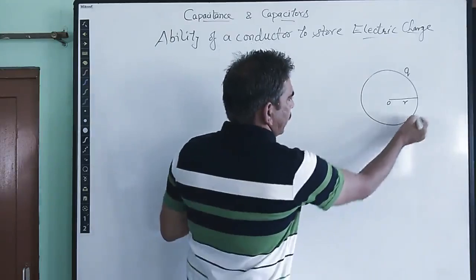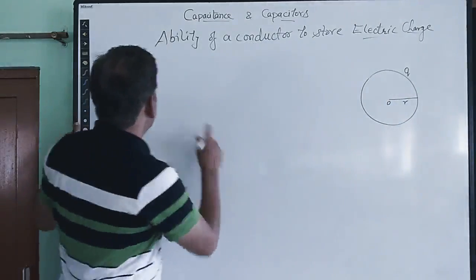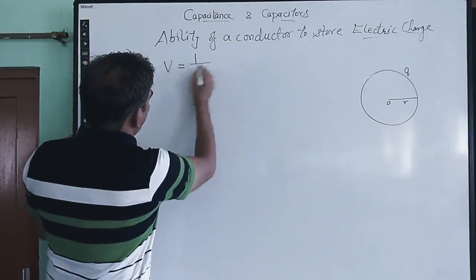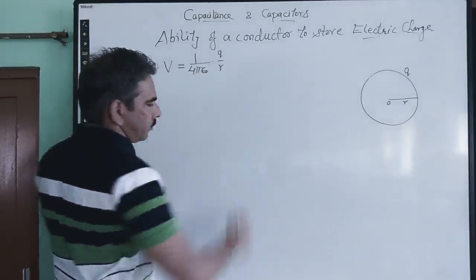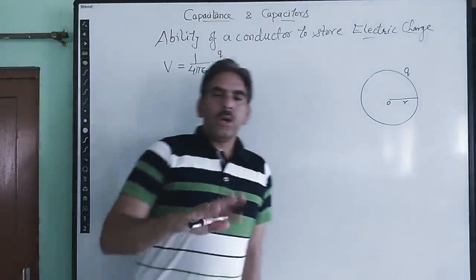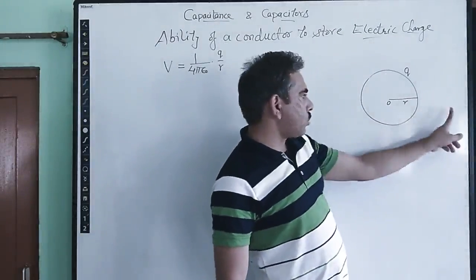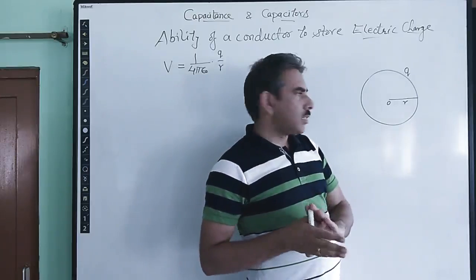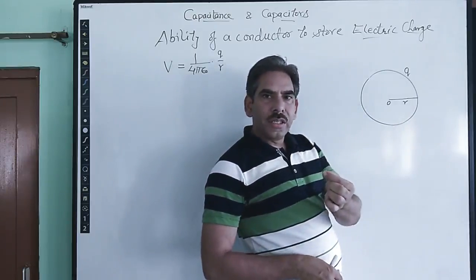So at any point on the surface of this conductor, the electric potential, we can say it is to be 1 upon 4 pi epsilon naught into Q upon R. At any point on the surface or outside this conductor, the electric potential is, or we can say this spherical conductor behaves just like a point charge, right?